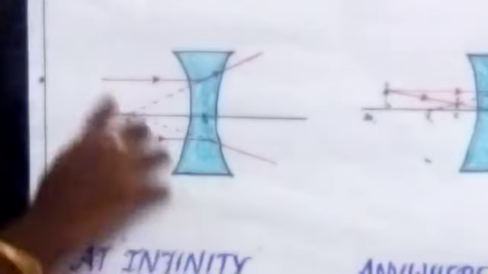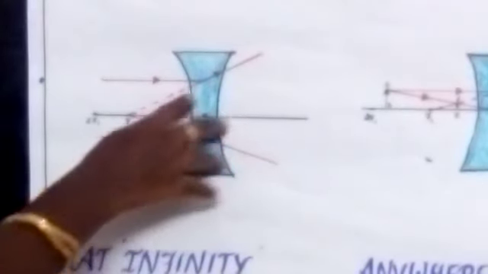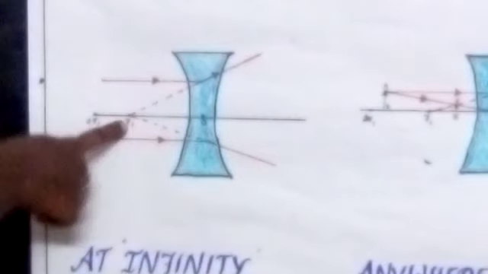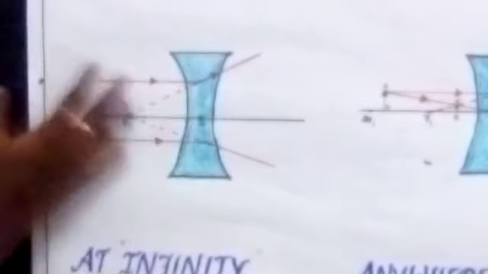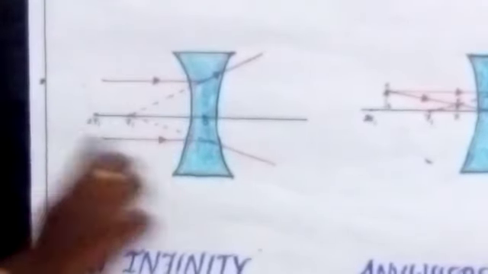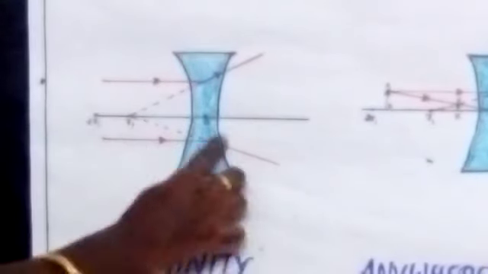So as per the rule we studied, when the rays are parallel to the principal axis, after refraction they will diverge back and appear to meet on the principal focus, isn't it? The object is placed at infinity, far away from the lens. So the light rays coming from the object are incident on the concave lens.